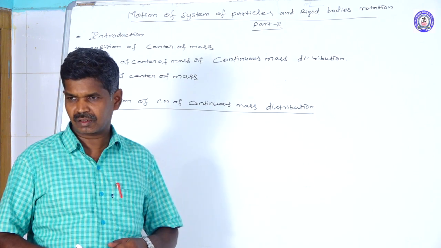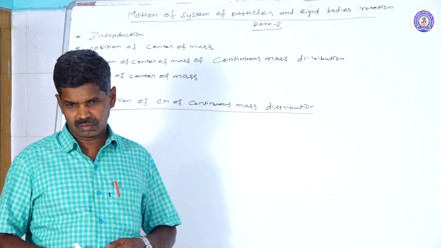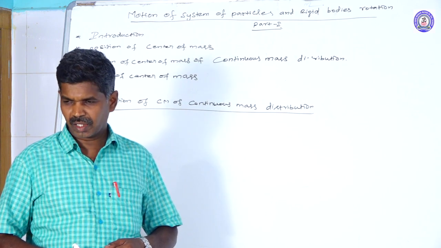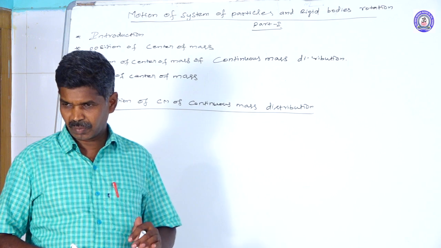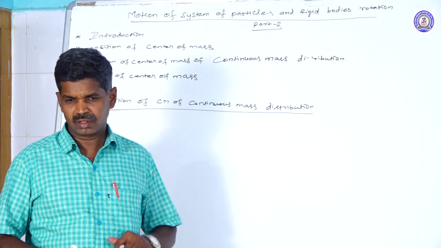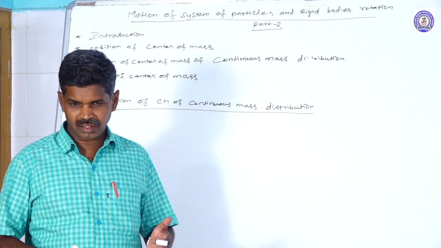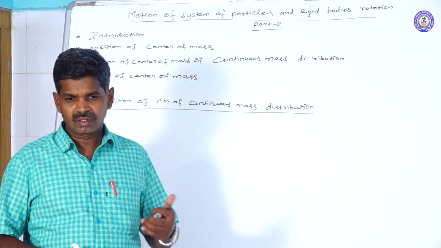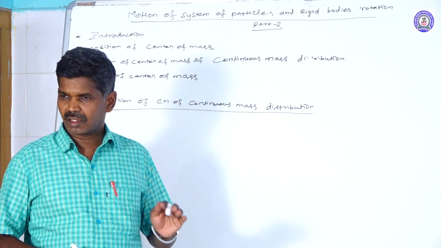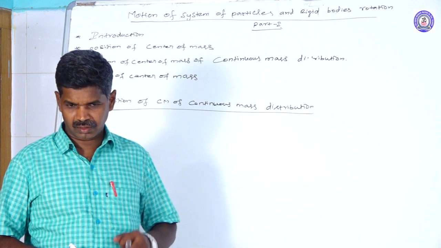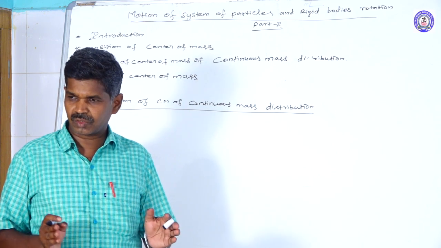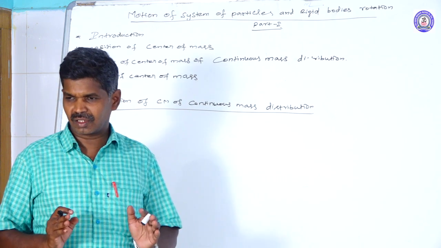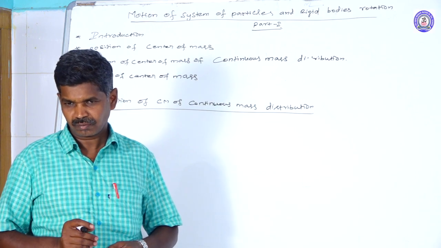Then the y component, y_cm equals summation of m_i y_i divided by total mass. Similarly, for the z component, z_cm equals summation of m_i z_i divided by total mass. For a larger mass distribution, we use the summation function.